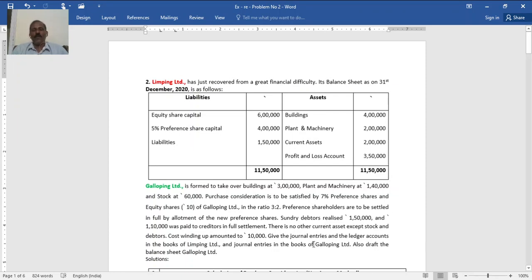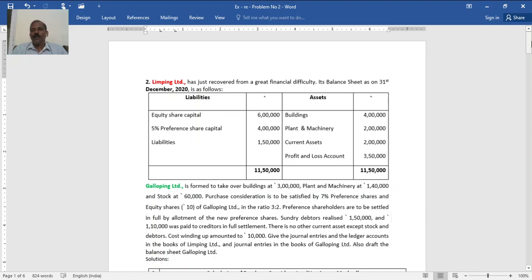And creditors are paid. Now, preference share capital is 4 lakh, but the total purchase consideration is 5 lakh, in the ratio of 3 to 2, so they will get 3 lakh. So the company, Limping Limited, earns a profit of 1 lakh, which should be transferred to the realization account.